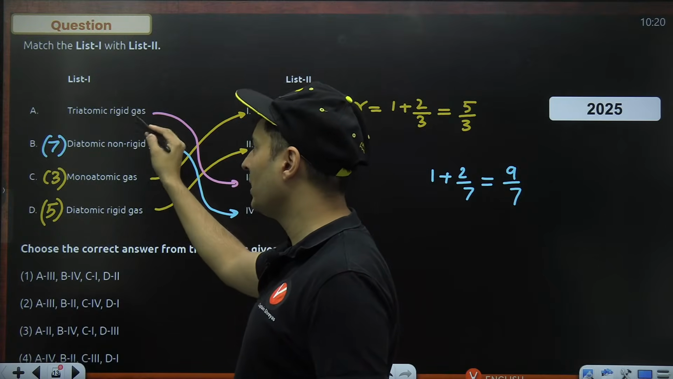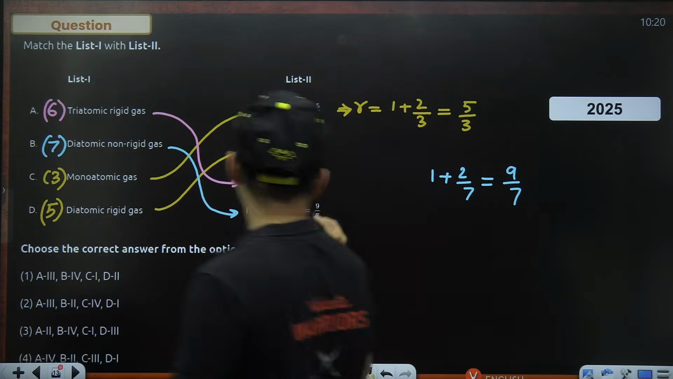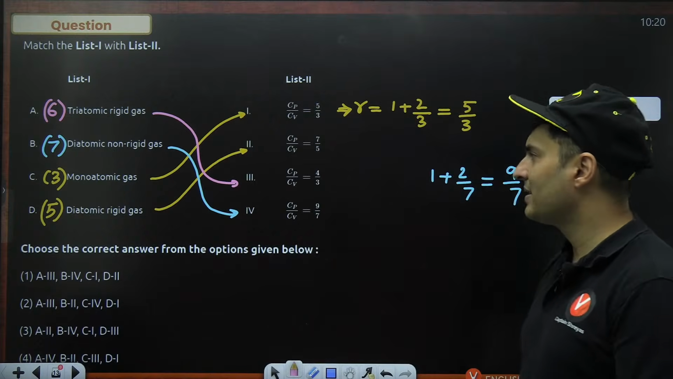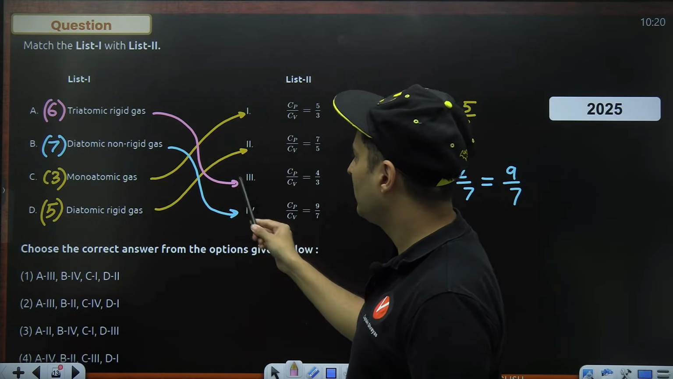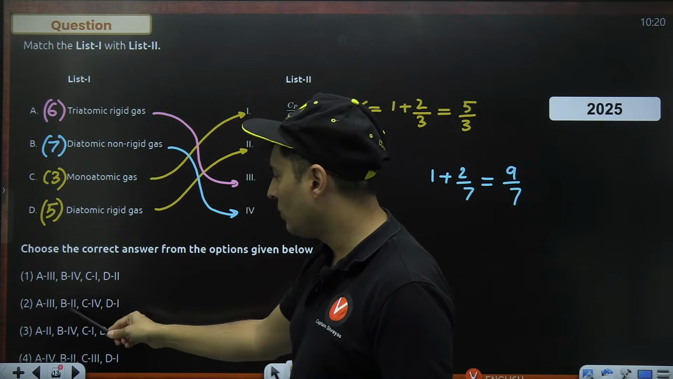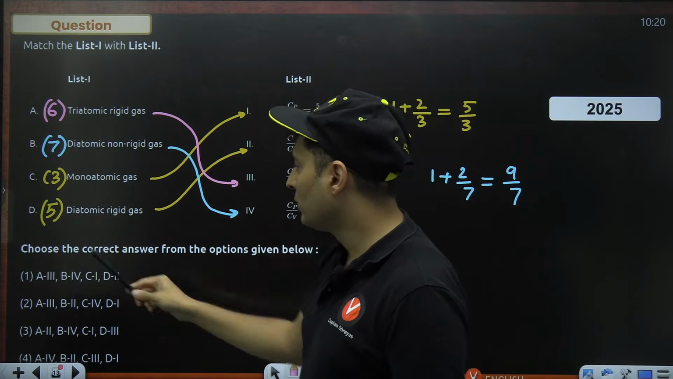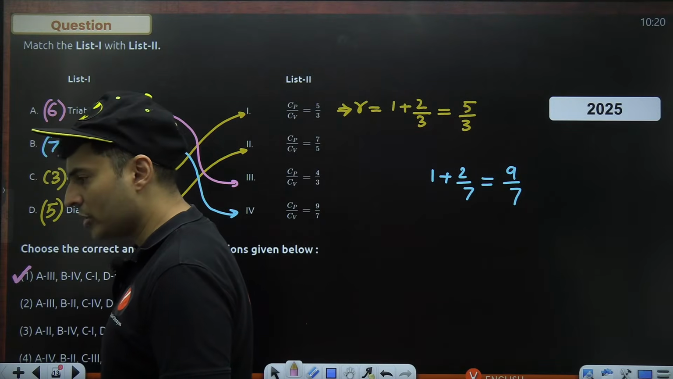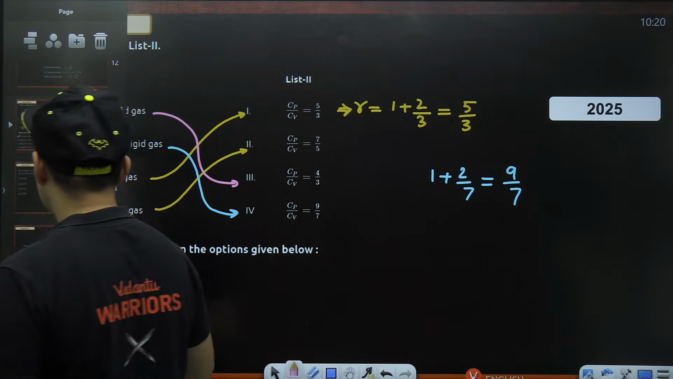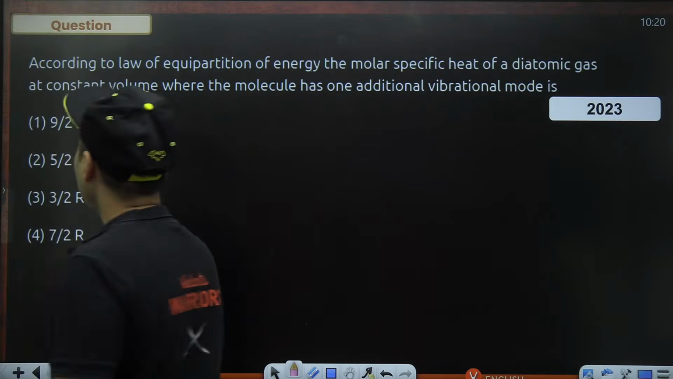And obviously the last option will correspond to 4 by 3, triatomic rigid gas. This has basically 6 degrees of freedom. So A is going with 3, B is going with 4. So option number 1 is the right answer. Option number 1. Perfect. Let's go to the next question on your screen, and here it is.